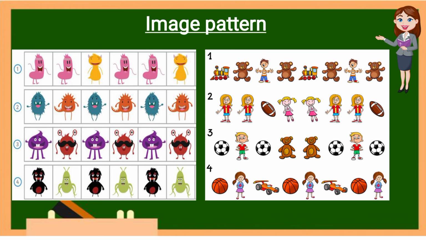So the rules will apply in every case, either you are using numbers, alphabets or image patterns, the definition will be the same. Okay, in growing, in repeating, everything will change, only the object will change. Clear, students? And this chapter is very easy and you will love to learn this chapter.